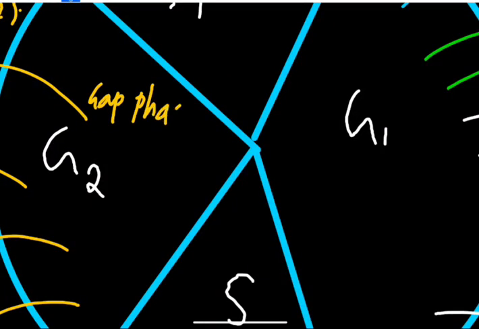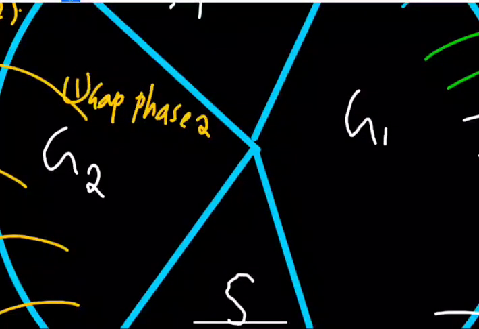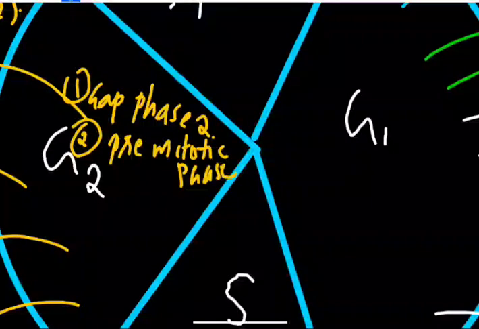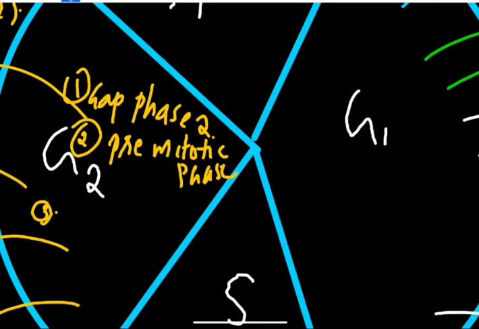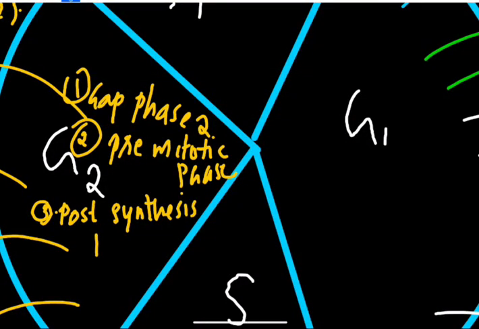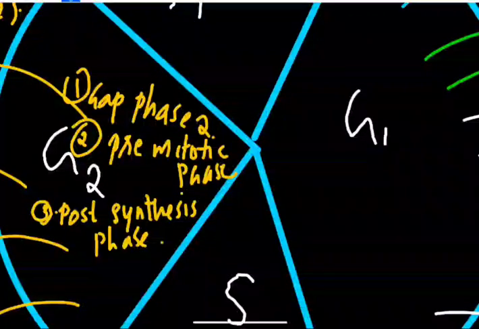And what are the names for this G2? The first one is gap phase 2. Second one will be pre-M phase, pre-mitotic phase, because it comes before the mitosis phase. Third one, post-synthesis phase, that is, it comes after the S phase.